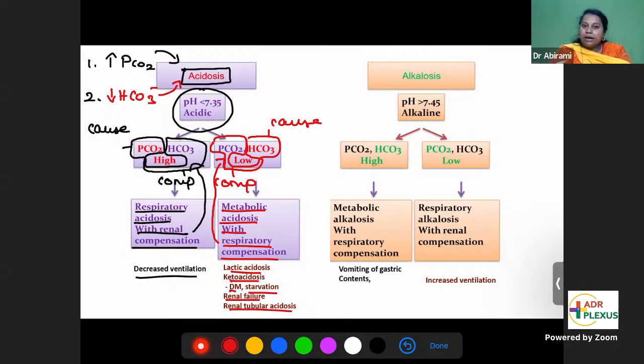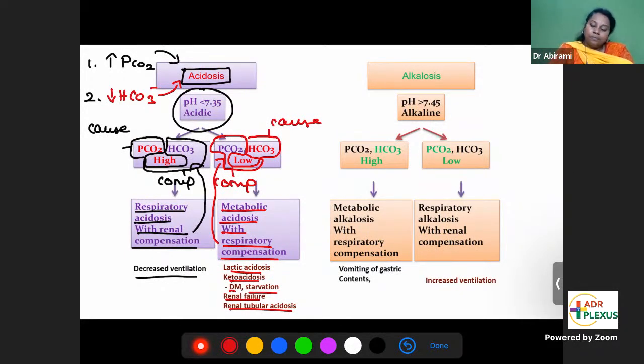But metabolic acids are produced as a result of metabolism. Carbohydrate metabolism will produce lactic acid. Fat metabolism will produce ketoacetic acid. Sulfur containing proteins, when they are metabolized, produce sulfuric acid. So all these are produced as a result of metabolism. Volatile acid, the lung will take care of. These metabolic acids, your kidneys will take care of. So this is about the second one, metabolic acidosis with respiratory compensation.